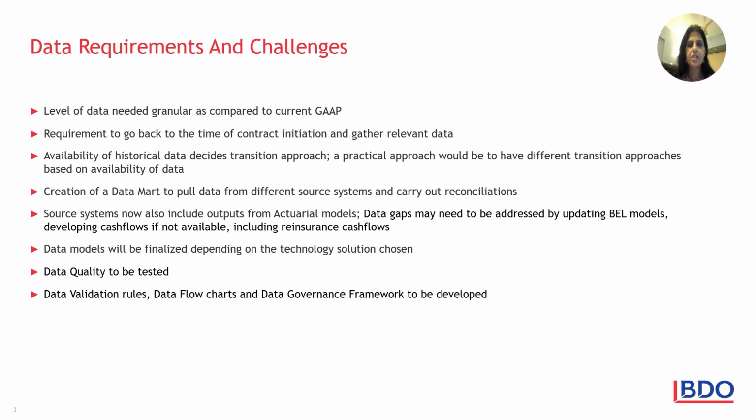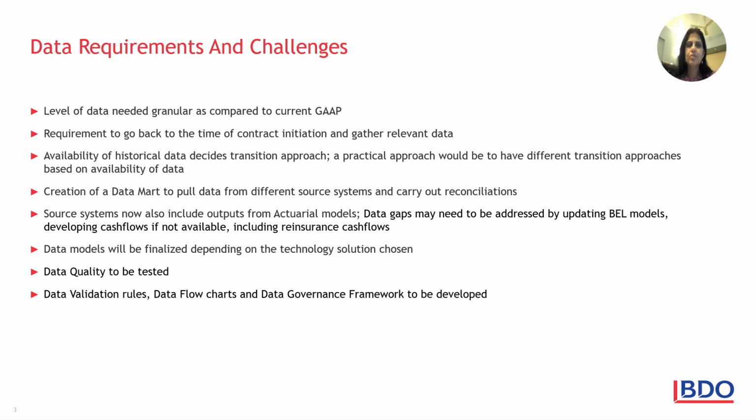Having the right data will prove to be the biggest challenge that companies will encounter as they start the implementation. The level of data needed is granular as compared to the current GAAP. There is a requirement to go back in time right to the inception of the contracts. This could be something like 15, 20 years or even longer, and gather relevant data.